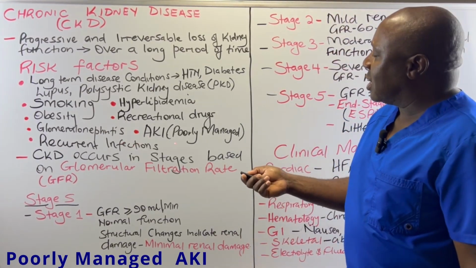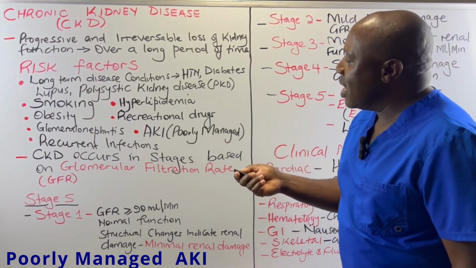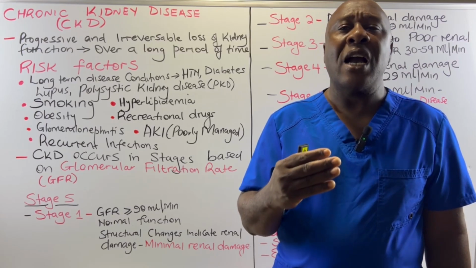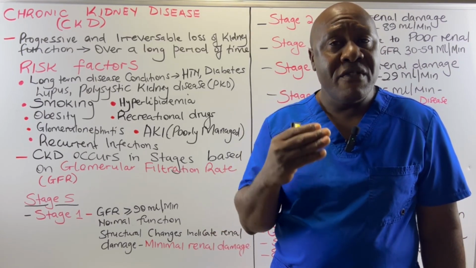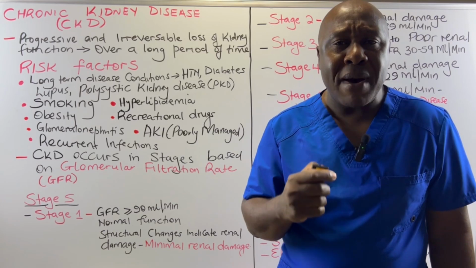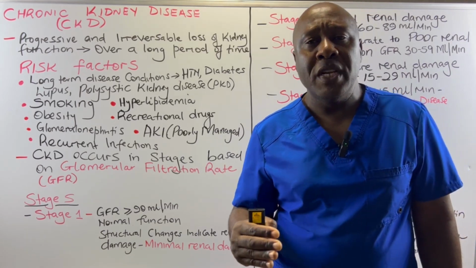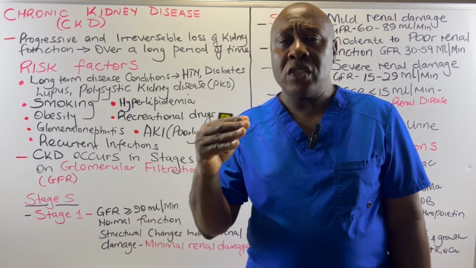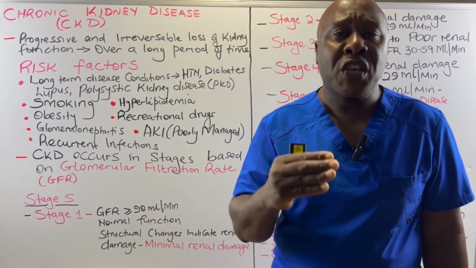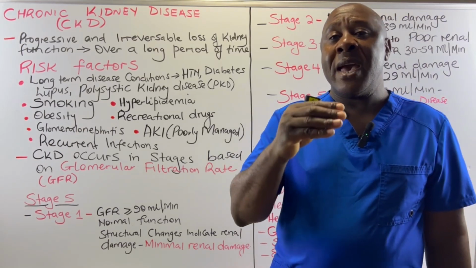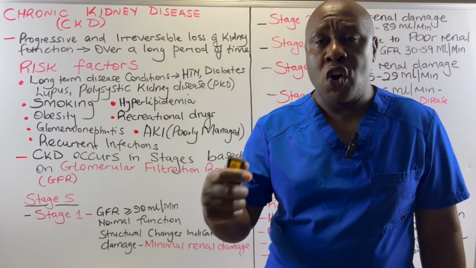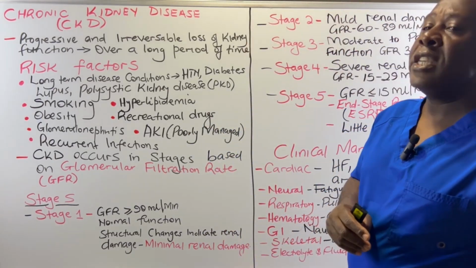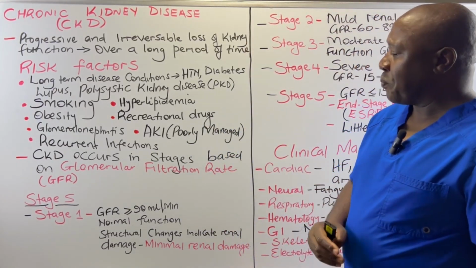Then we have acute kidney injury which is poorly managed. Now, we say that acute kidney injury is reversible. But if it is not managed well, it has the possibility of progressing to chronic kidney disease. So those patients who have had acute kidney injury have a higher risk of developing chronic kidney disease, especially if that acute kidney injury is not managed very well.